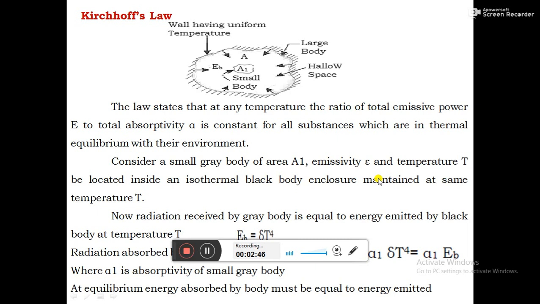A gray body is one, as we said earlier, whose thermal properties such as absorptivity, transmittivity and other things don't change with the temperature, they remain the same.